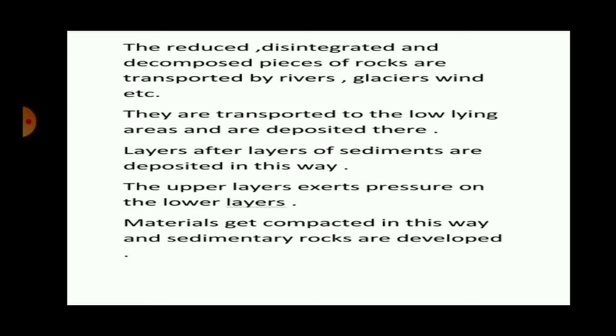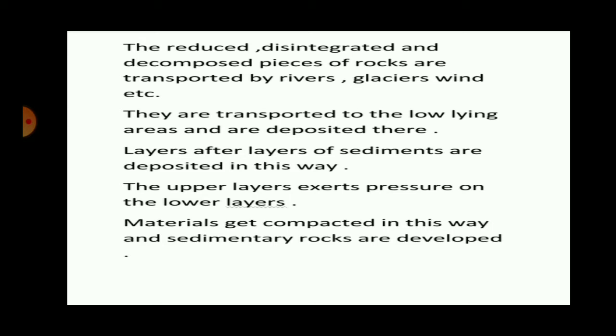When the river enters the low-lying area, its speed reduces, and it will not be able to carry those materials, so they will be deposited there. Layer after layer of fine soil, materials and other sediments are deposited one above the other, and the upper layer exerts pressure on the lower layer. Materials get compacted in this way and sedimentary rocks are developed.